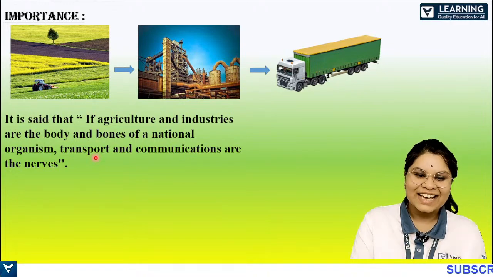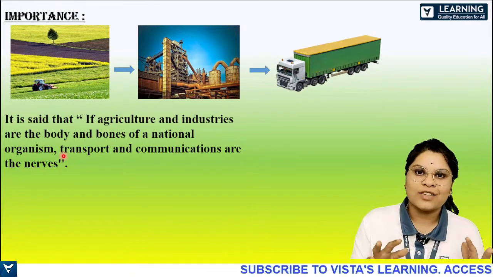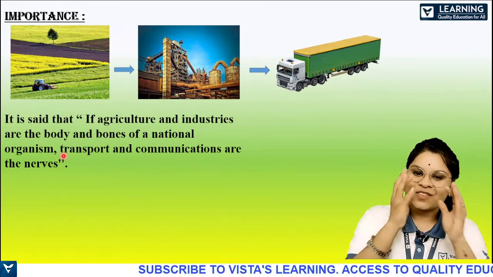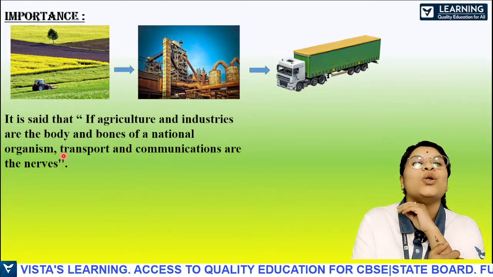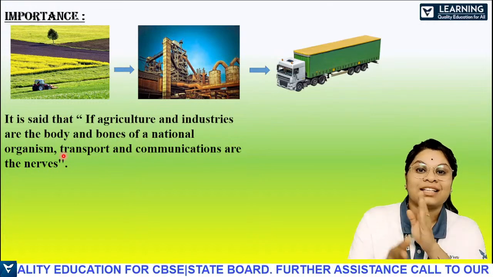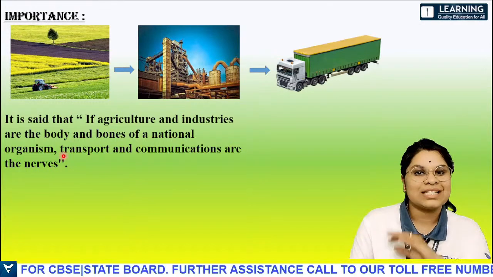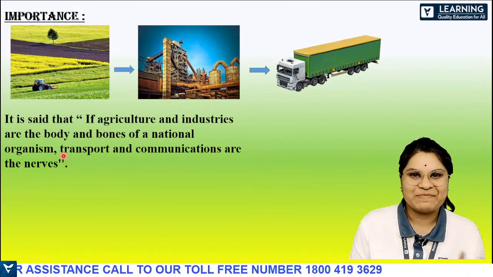So if there are no nerves, I'm literally a waste. If there's no transport and communication, neither agriculture nor industries can do anything. So each of the sectors has to go hand in hand. Otherwise, it's very difficult. So it has a lot of importance.